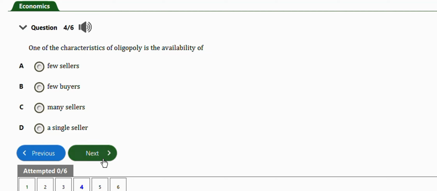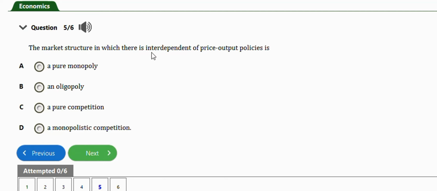The next question is this one. It says the market structure in which there is interdependence of price and output policies is an oligopoly. Option B.